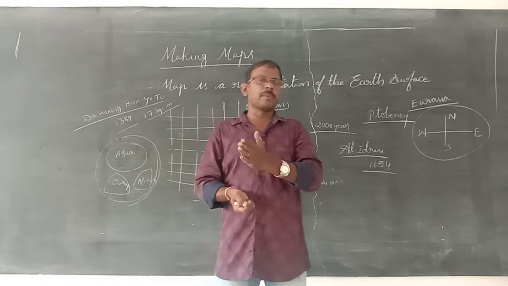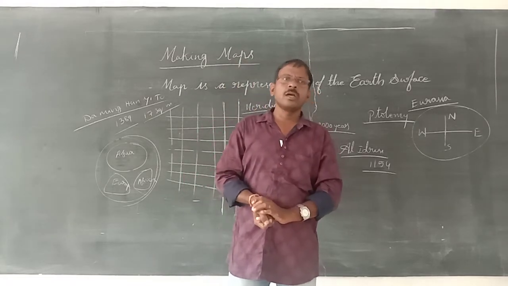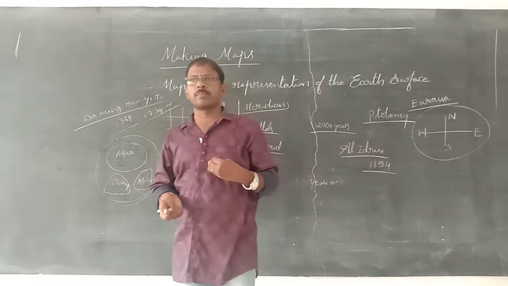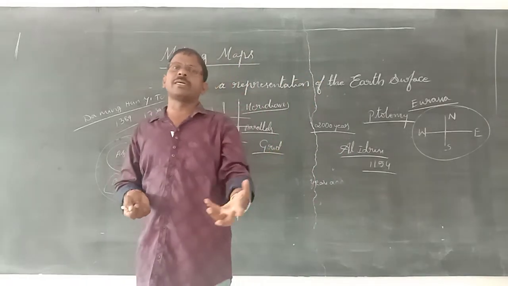Later, the Greeks prepared maps. Why? To occupy different places, to move from one place to another, and to get information from other places.